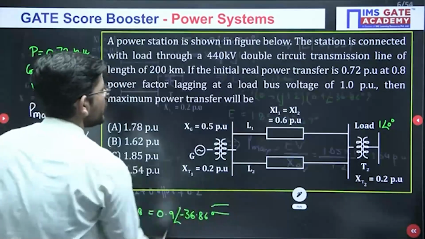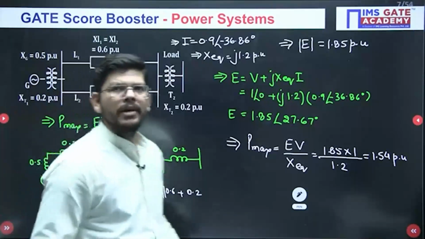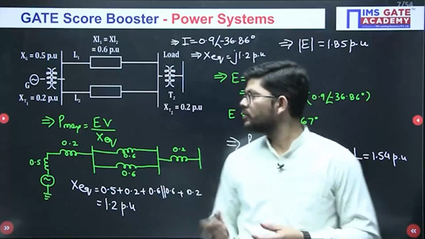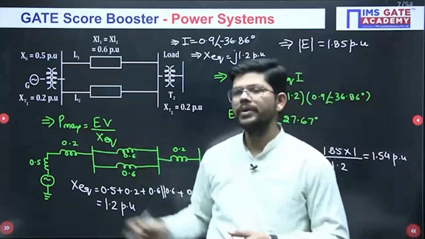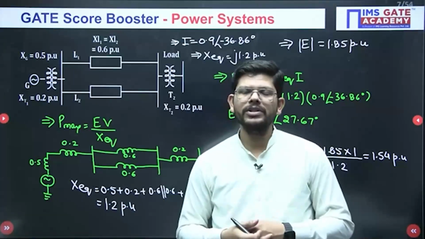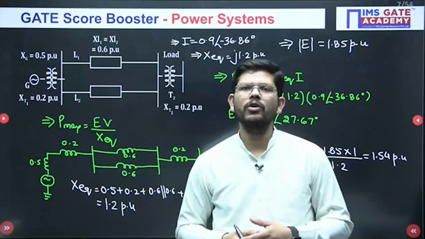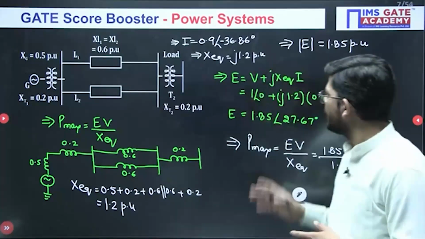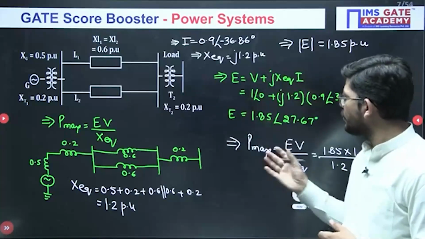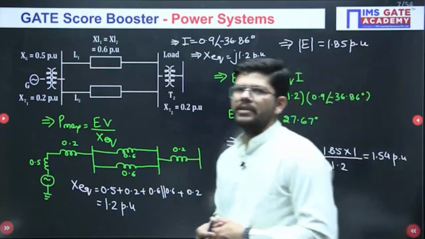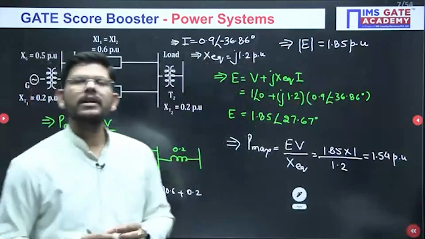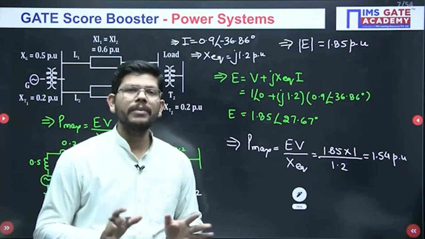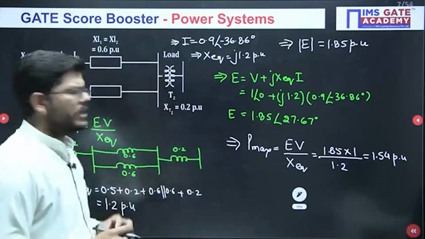A question mixed with some power system stability concept may be asked in the exam, where you have to do this exercise, because there we require the value of P max as well. So be prepared. So how to find the value of E, then how to find the current, then how to find X equivalent, and finally calculate P max. This question has a lot of things that you can learn from it, and that's why it is an important question.